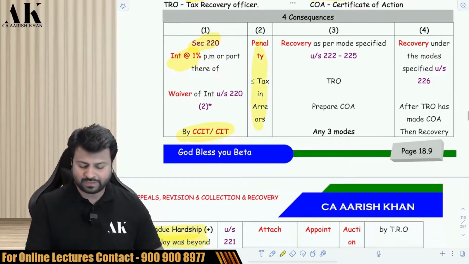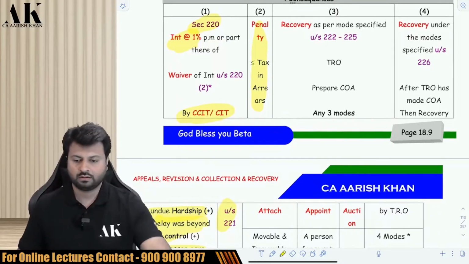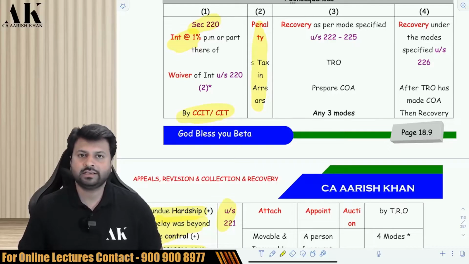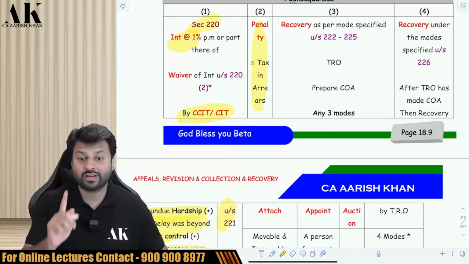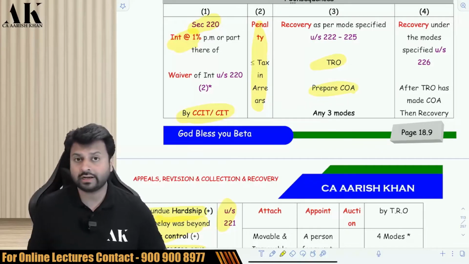They will impose penalty on you under section 221. Check it. Now, after interest and penalty, what is the next that the department is going to do against you? They are going to recover your tax. The tax recovery officer will prepare a certificate of action and will start recovery proceedings against you.